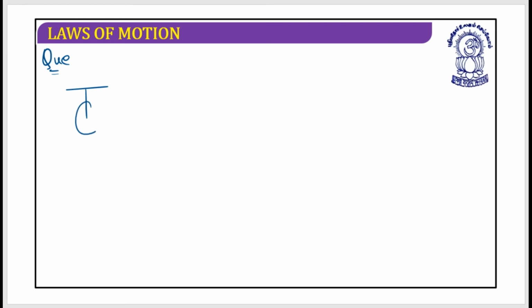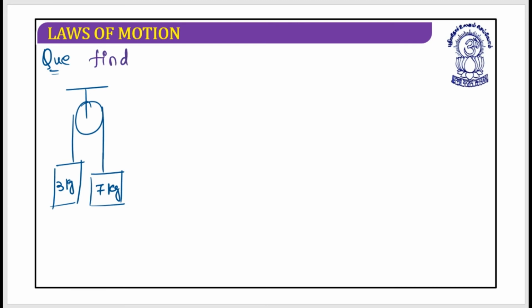The question says that this is the pulley system. This is the 7 kg block. This is the 3 kg block. What you need to find out is the acceleration of the system and the tension in the string.